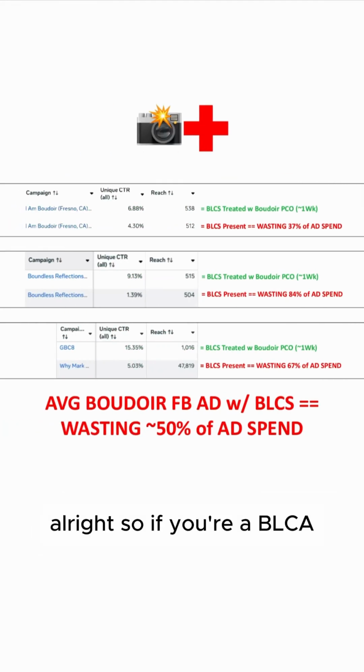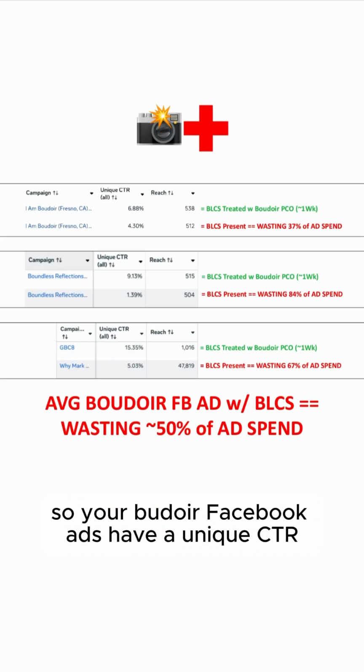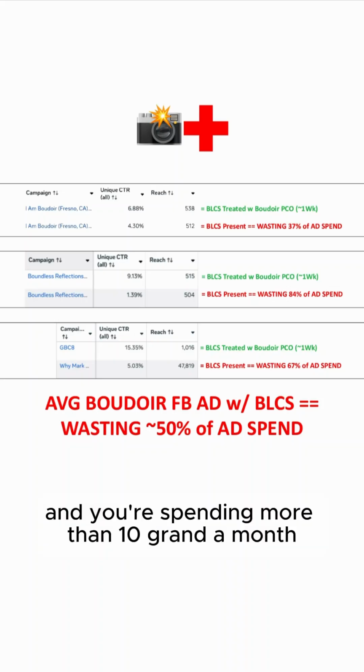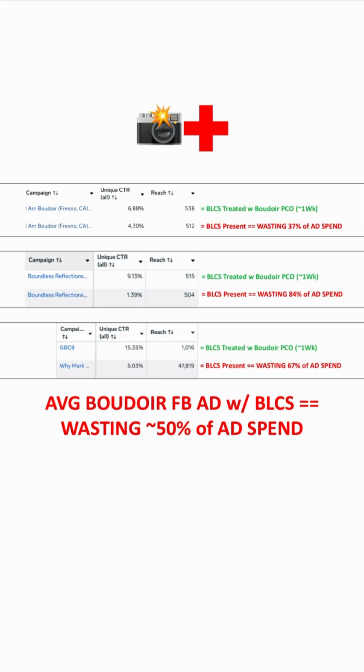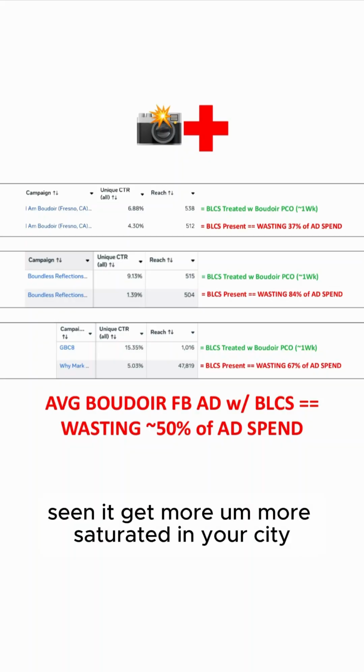All right, so if you're a BLCA with BLCS, so a Boudoir low click advertiser with Boudoir low click syndrome, so your Boudoir Facebook ads have a unique CTR all under 6%, and you're spending more than 10 grand a month on Boudoir Facebook ads, and you've looked at the marketplace, seeing it get more saturated in your city.